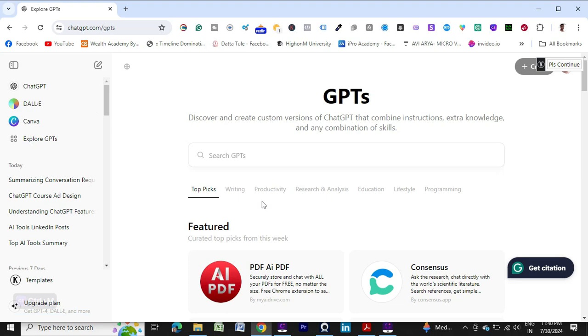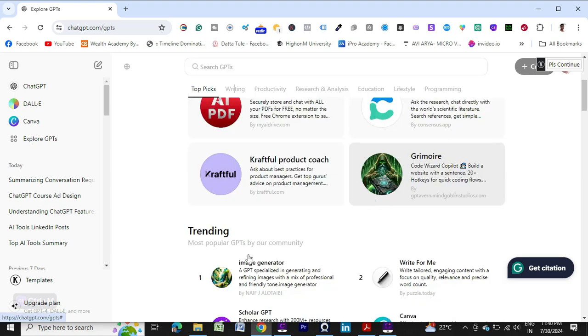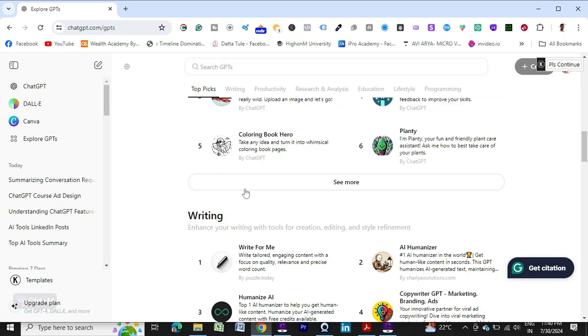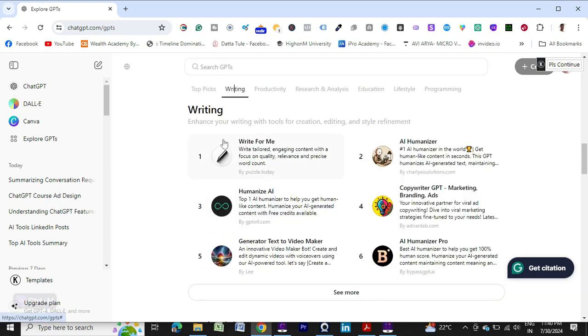Suppose your objective is writing. For writing purposes, you will get the AI tools that are available here. Likewise for productivity, for research and analytics, for education. If I go to writing, you can see which AI tools are available, might be free versions, might be paid versions also.